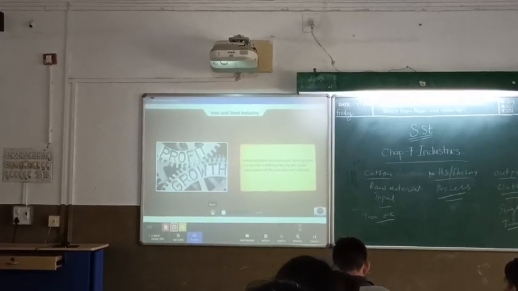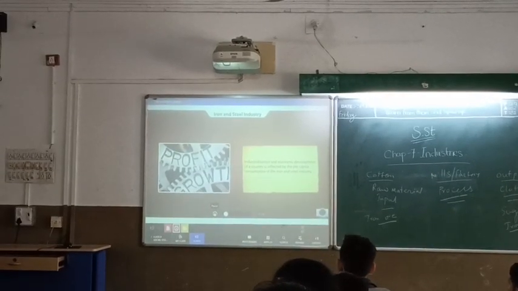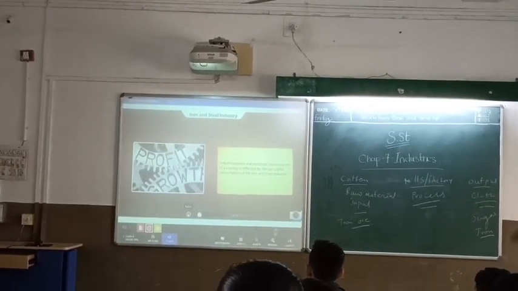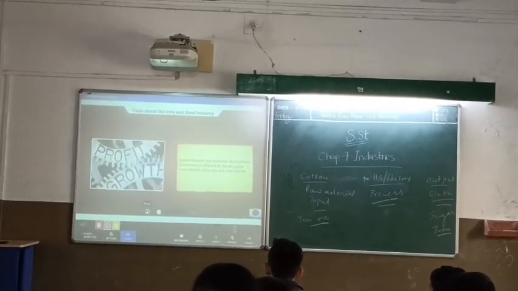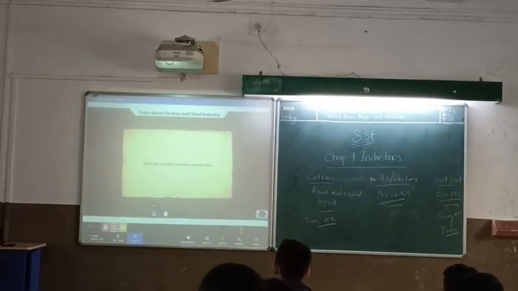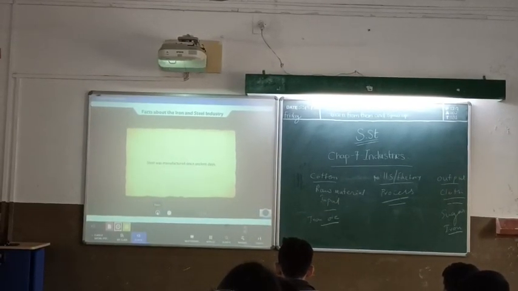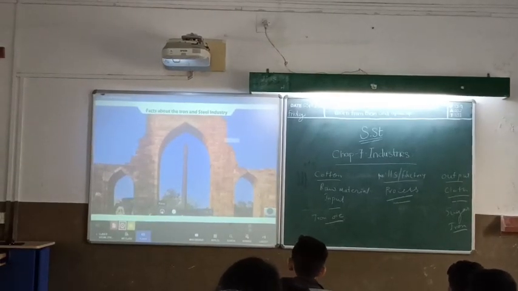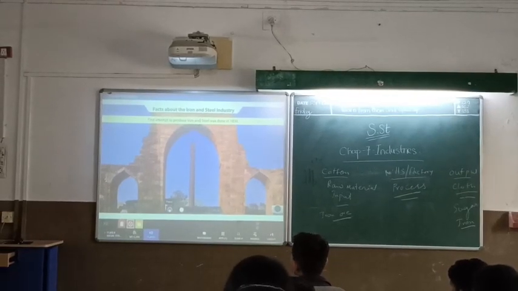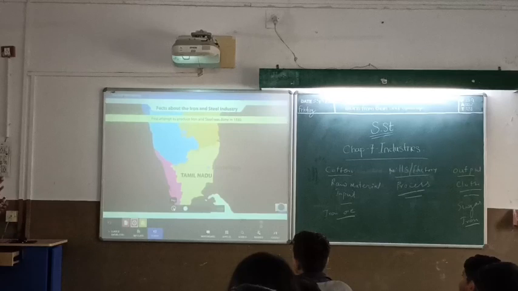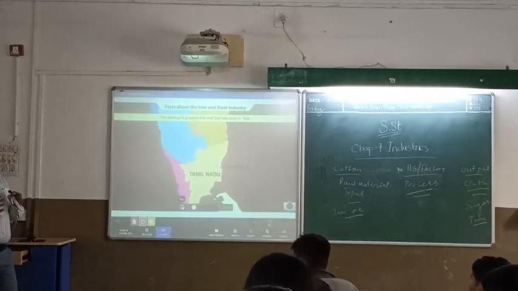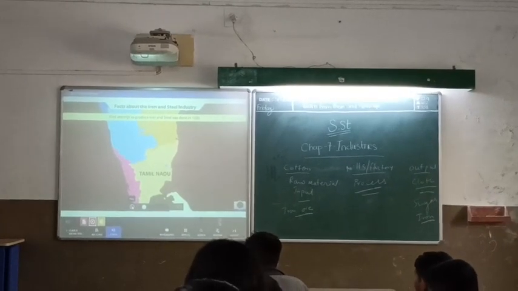Interestingly, the level of industrialization and the economic development of any country is reflected by the per capita consumption of iron and steel. Now, let's learn some interesting facts. Steel was manufactured since ancient days. An example for this is the iron pillar, which is from the Gupta period. The first attempt to produce iron and steel was made in 1830. Only the methods were different. At that time we didn't have machines; today we have machines, but it was time consuming then.